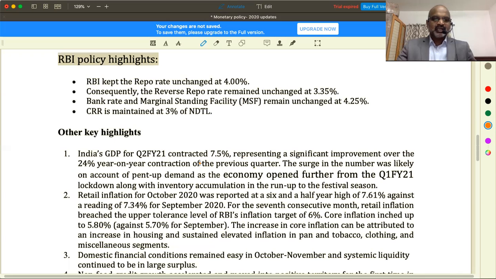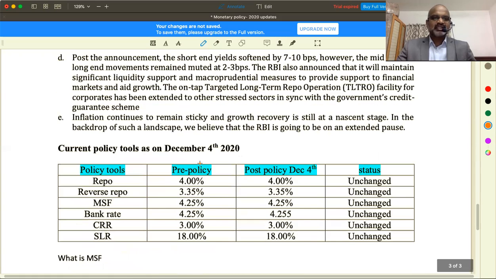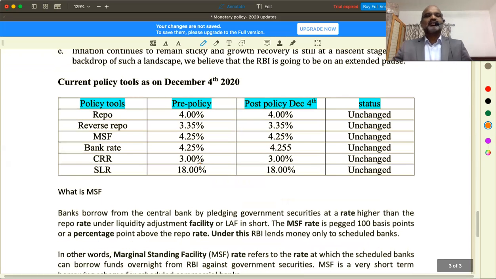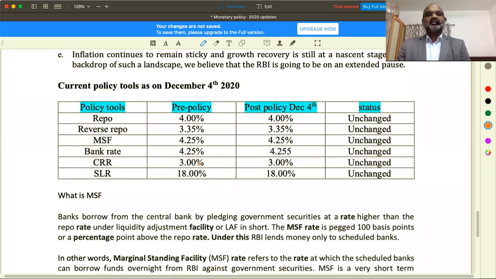Now let us go to the policy rates here. The current monetary policy was announced on December 4th, 2020, that is very recently, just last week. This policy has made it very clear that the rates which were there hitherto will continue. That's why I gave all the rates as status unchanged.